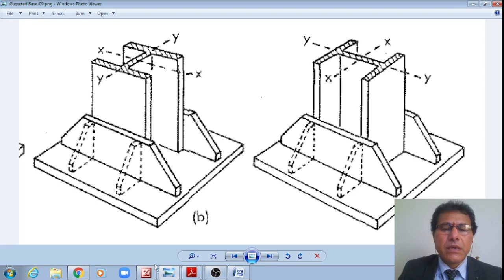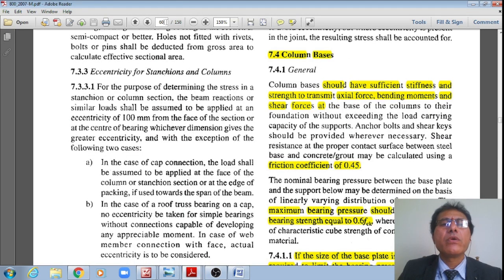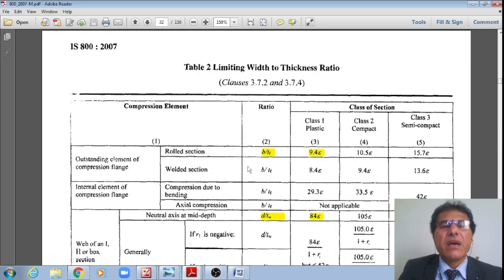Right? Hence, that check I am doing. In the first instance, I now get d by tg equal to 29.16. However, as per IS 800 2007 Table 2, let me go to Table 2, page number 18, student. Let me go to page number 18. Yes, page number 18, right?